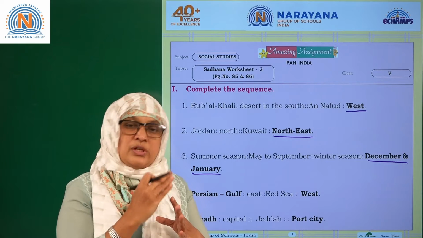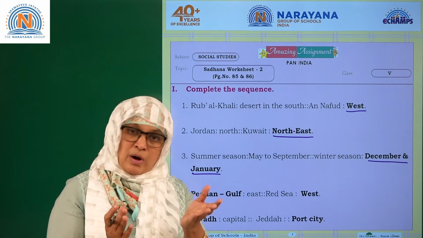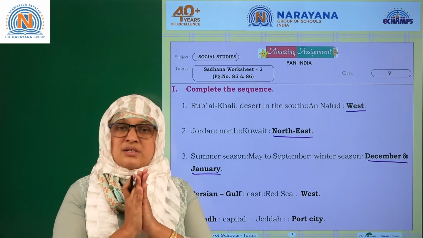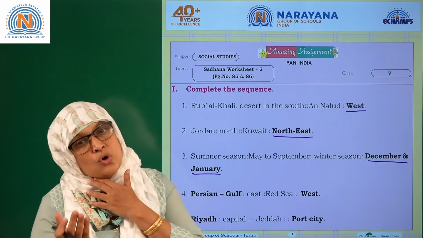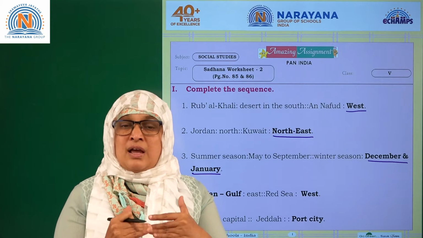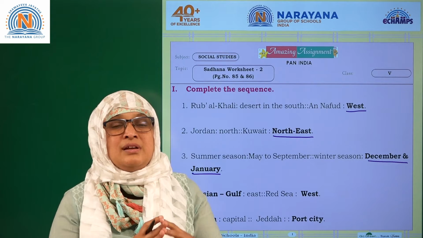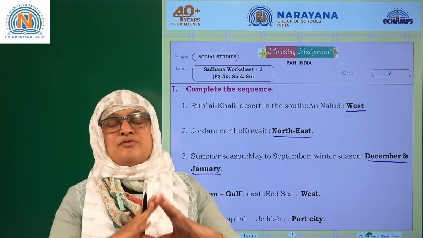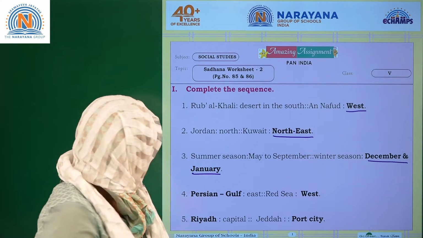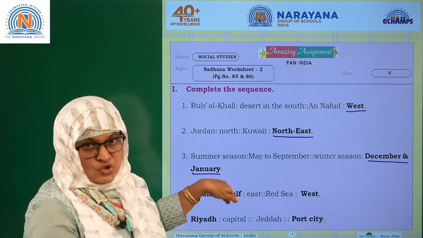Though Saudi Arabia is called a peninsula, there is an absence of glacier mountains in Saudi Arabia, so you don't find much vegetation there. India is also called a peninsular country. The southern part of India is a peninsula, but we are blessed with perennial rivers from the glacier mountains. As a result, we have different soils, different mountains, and a lot of vegetation in India. So winter is experienced in the months of December and January.